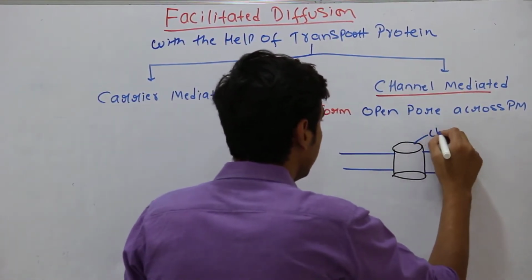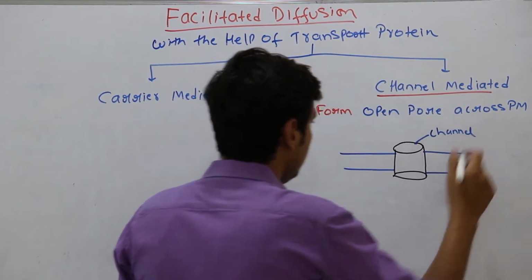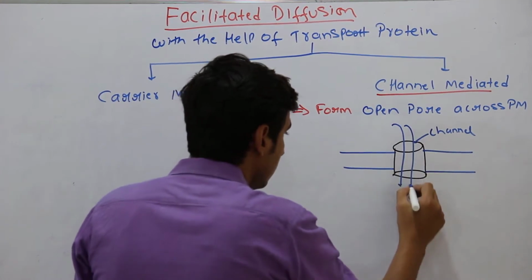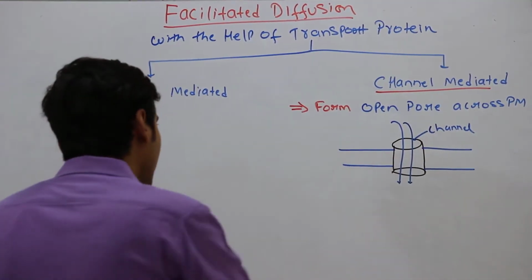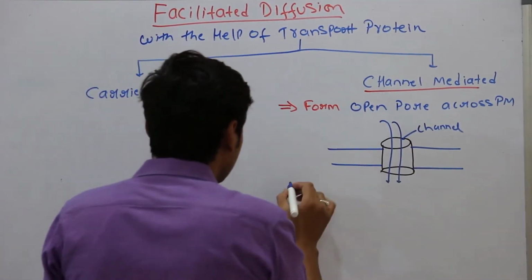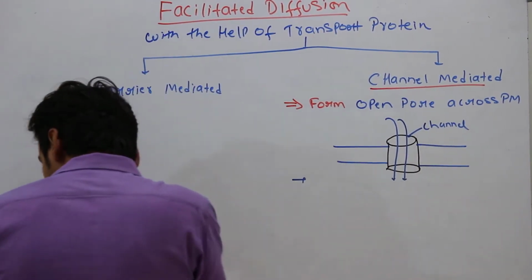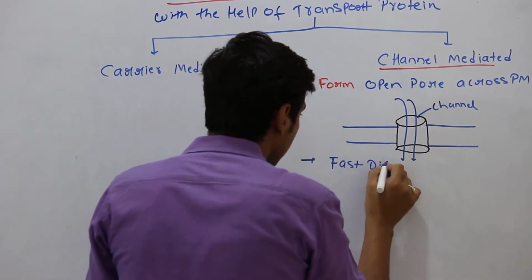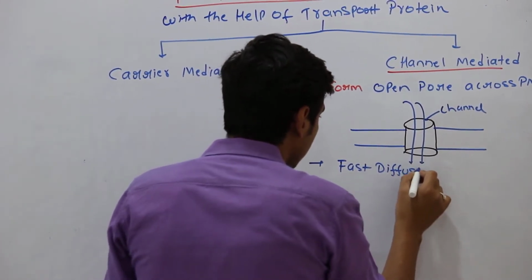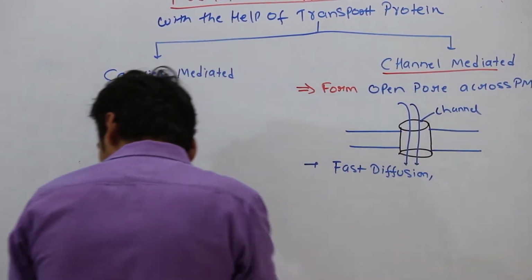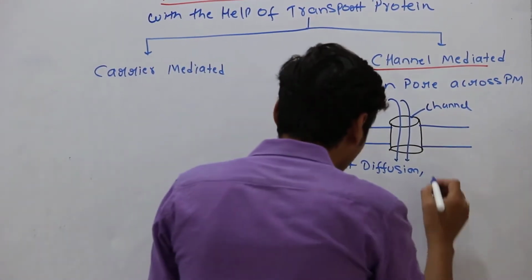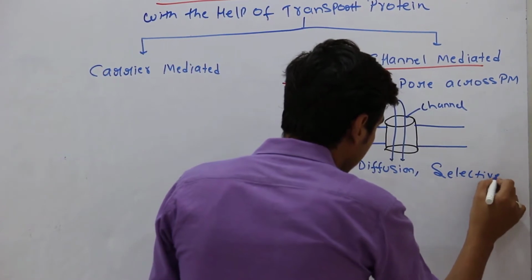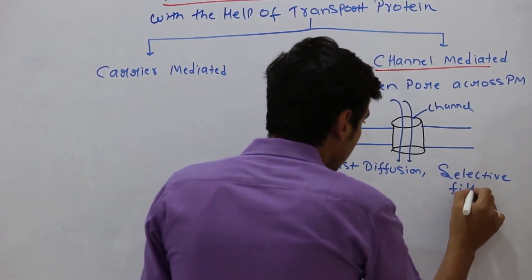So this is a channel, and through this there will be the movement of the molecules. It forms an open pore across the plasma membrane, and it's a fast diffusion, as well as it also acts as a selective filter.